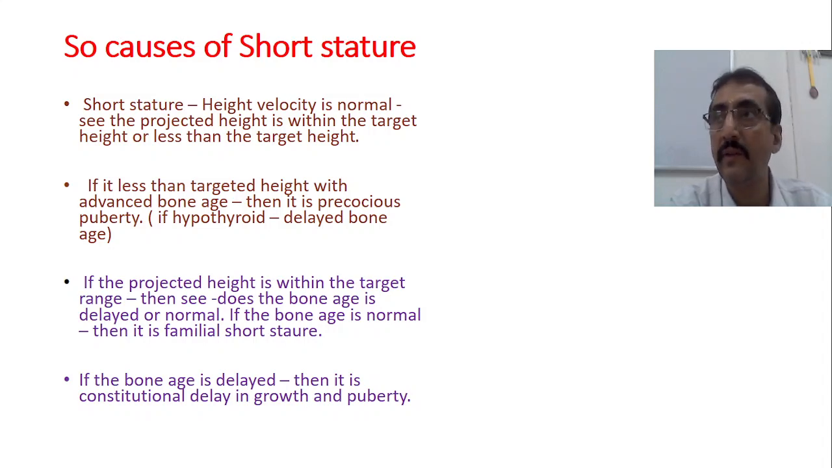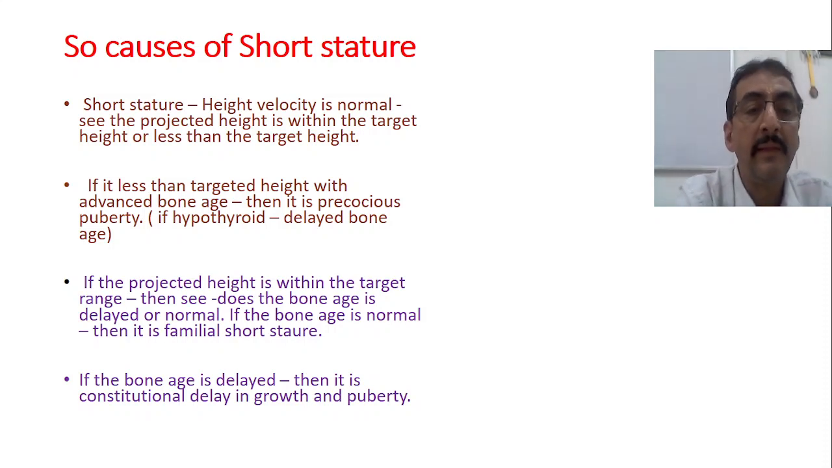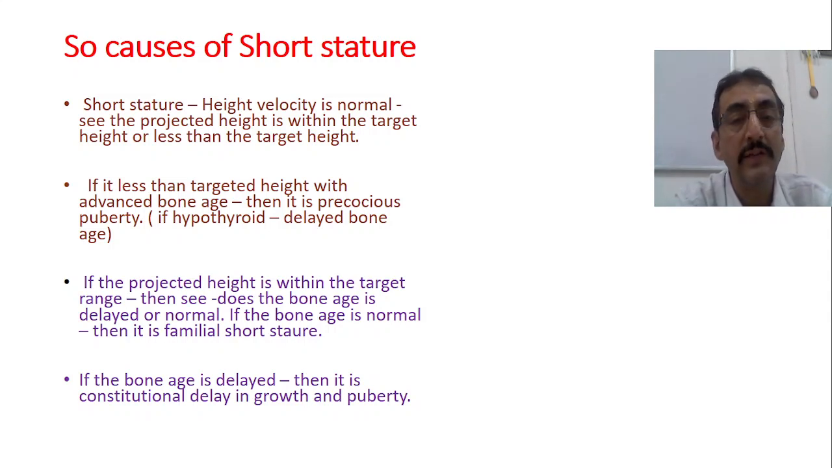This is very commonly seen in case of hypothyroidism, especially in female kids. Now, if the projected height is within the target range, then the next step is to look into the bone age. Don't stop there. You have to see whether the bone age is delayed or normal.